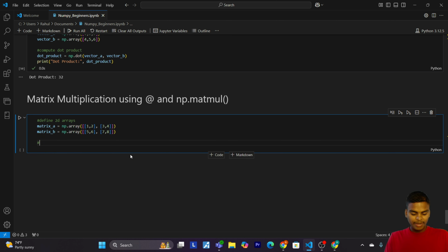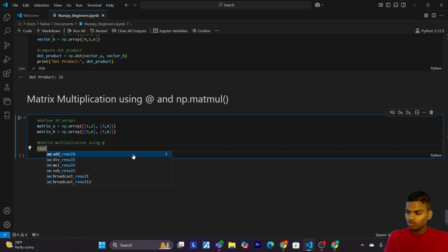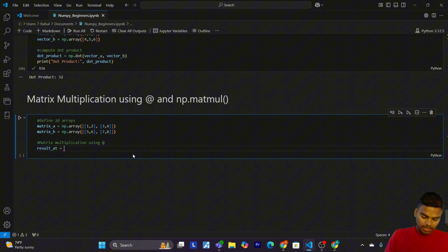Now let's see matrix multiplication using @. Let me make a variable in which we will store the result, result_at, equals matrix_A @ matrix_B.